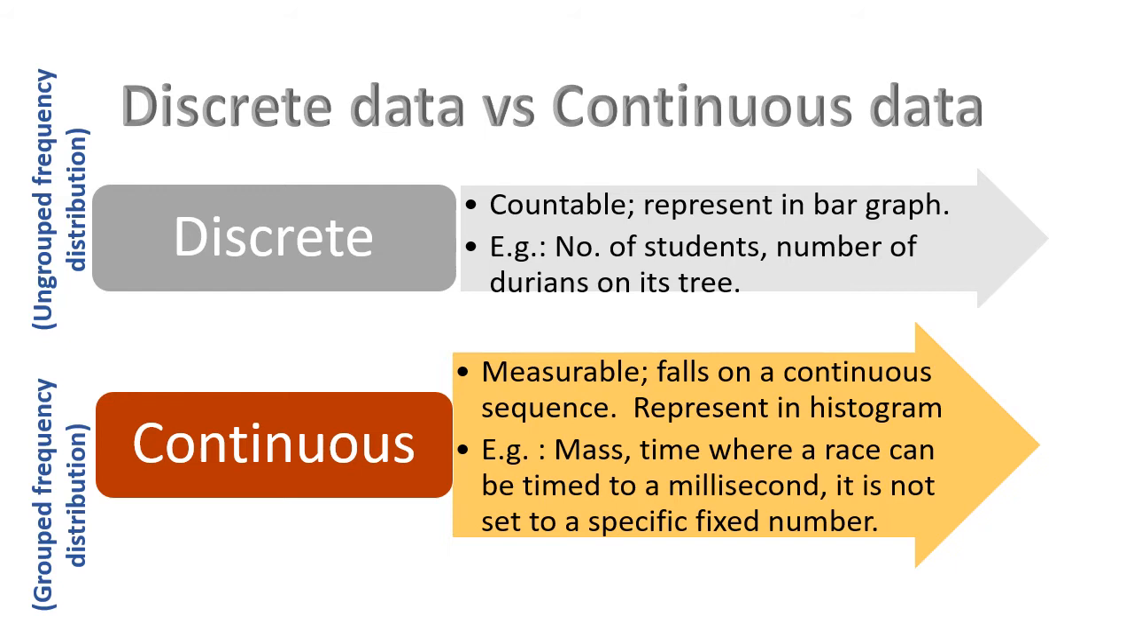So for example, you can represent the number of students in bar graph form. You can also represent the number of durians on the tree.